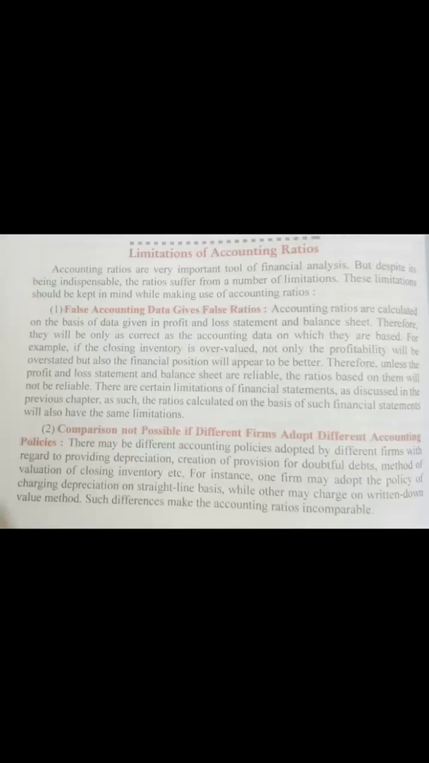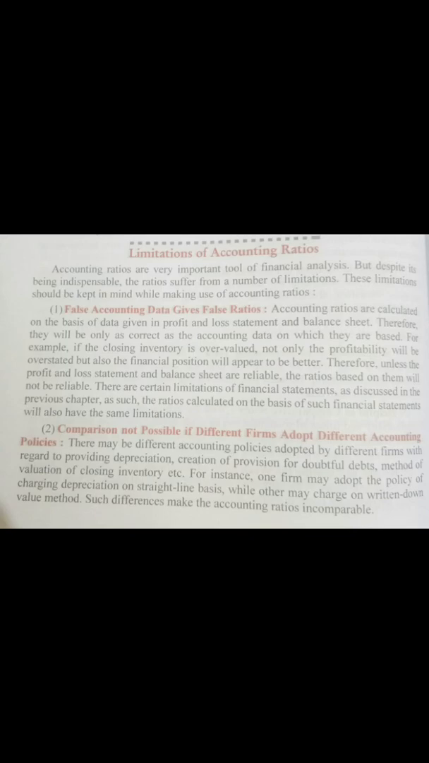In this video, we are going to study the limitations of accounting ratio. The first limitation is false accounting data gives false ratios. Accounting ratios are calculated on the basis of data given in profit and loss statement and balance sheet. Therefore, they will be only as correct as the accounting data on which they are based.